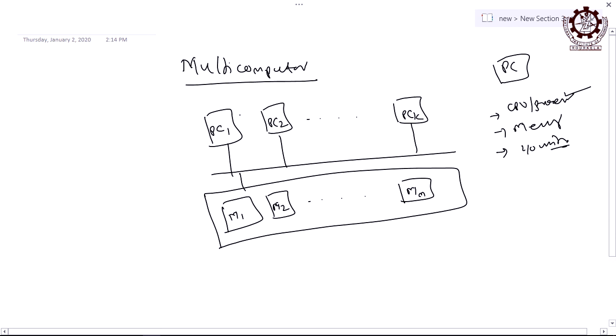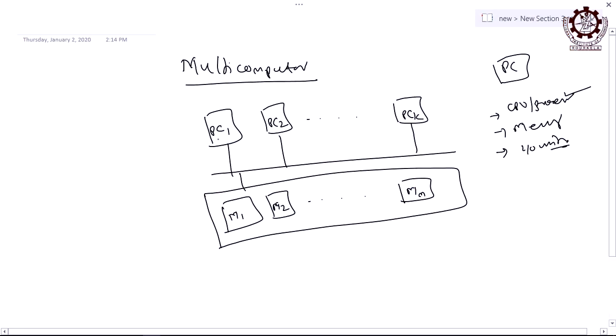If you see a mobile phone, you will get the same similar type of things. You will get a processor inside, you will get some amount of memory, and the keyboard is your input device, display is your output device, or display is even your input device. Am I clear? So, instead of saying personal computer, you can take any handheld device, any device which is autonomous and independent.